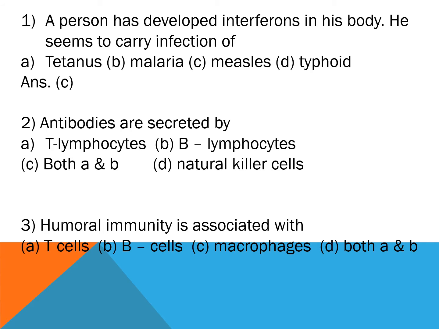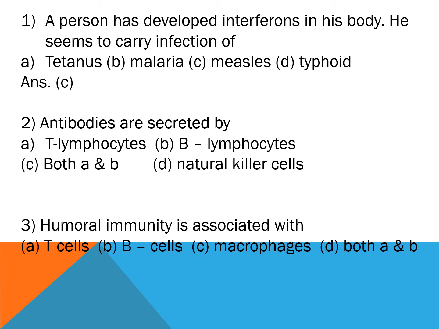Interferons are basically a group of signaling proteins made and released by host cells in response to the presence of several viruses. So when a host cell gets infected by any viral infection, it produces interferons. If we see option A, tetanus, it's a bacterial disease. Option B, malaria, is a protozoan disease. And option D, typhoid, is again a bacterial disease. So the answer is option C, measles, because it's a viral infection.